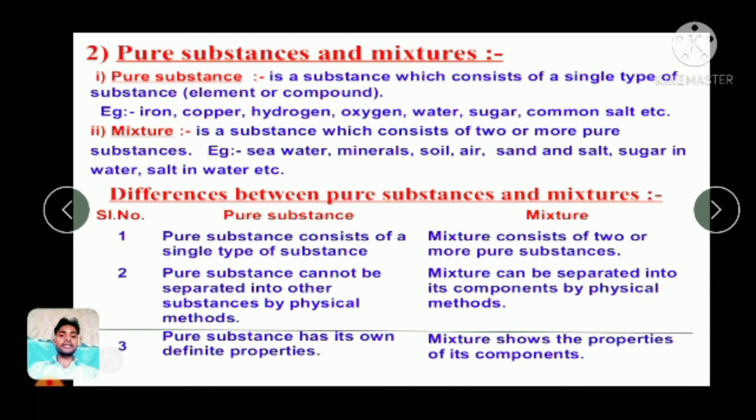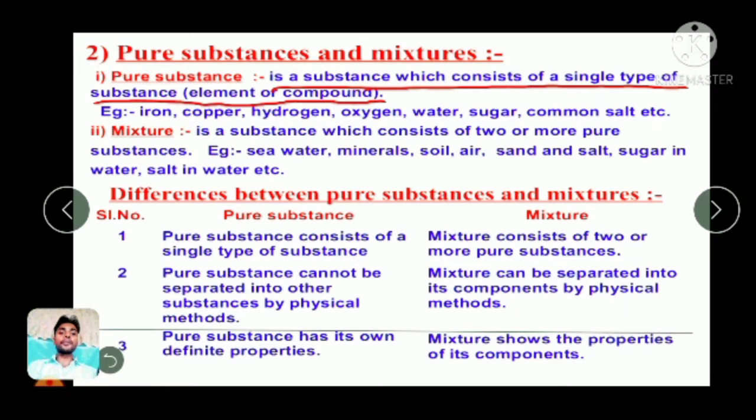So what are pure substances? A pure substance consists of a single type of substance, elements or compounds. A substance or a compound that has only a single type of element is called a pure substance. Only a single type of element.